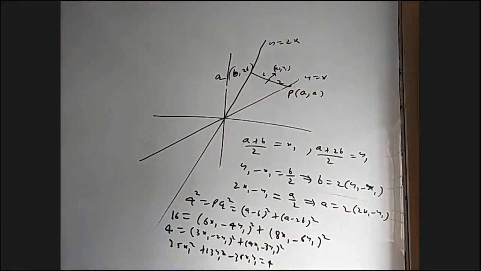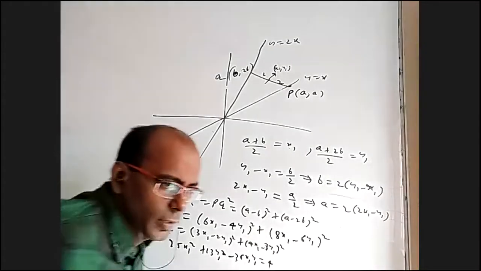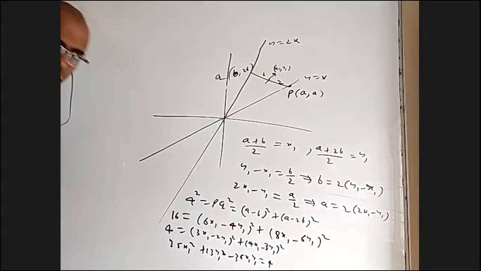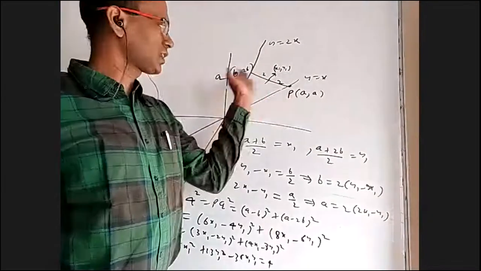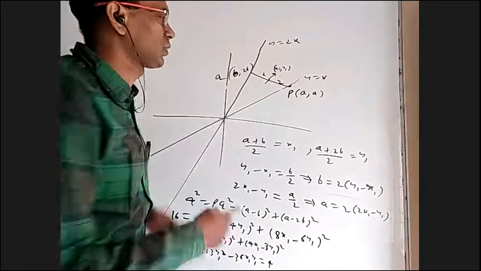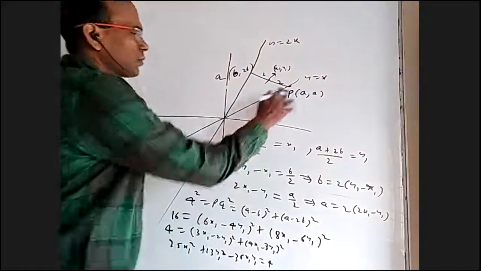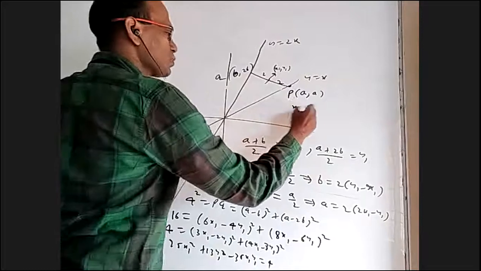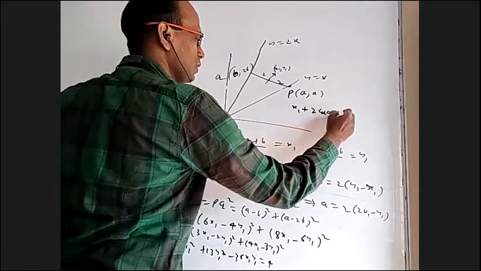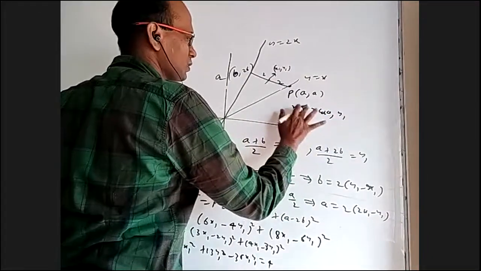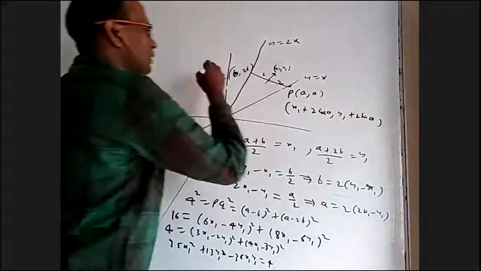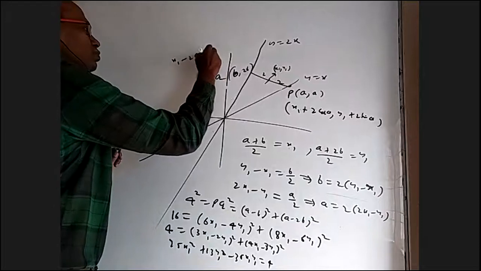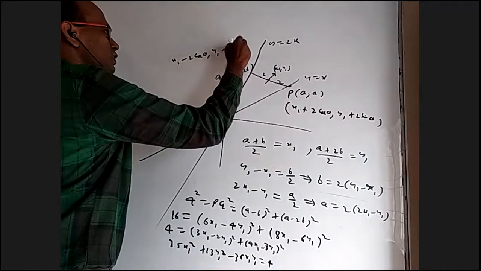I wanted to do it slightly differently. Let me see if I can do it some other way. I want to use parametric forms. I take the inclination of this line as theta. This length is 2, and this point is x1, y1. According to parametric forms, this point should be x1 plus 2 cos theta, y1 plus 2 sin theta. And the other one I can take as x1 minus 2 cos theta, y1 minus 2 sin theta.